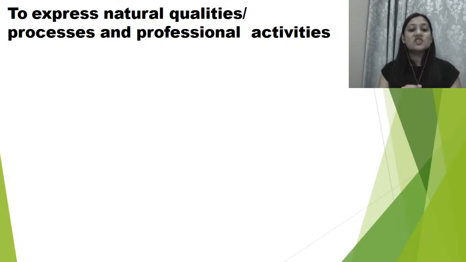To express natural qualities, processes and professional activities. आप कोई भी किसी भी natural quality की बात कर रहे हैं, right? For example, lemon के अंदर citric acid होता है. So in that scenario, you are going to use simple present tense. We will check in the examples.